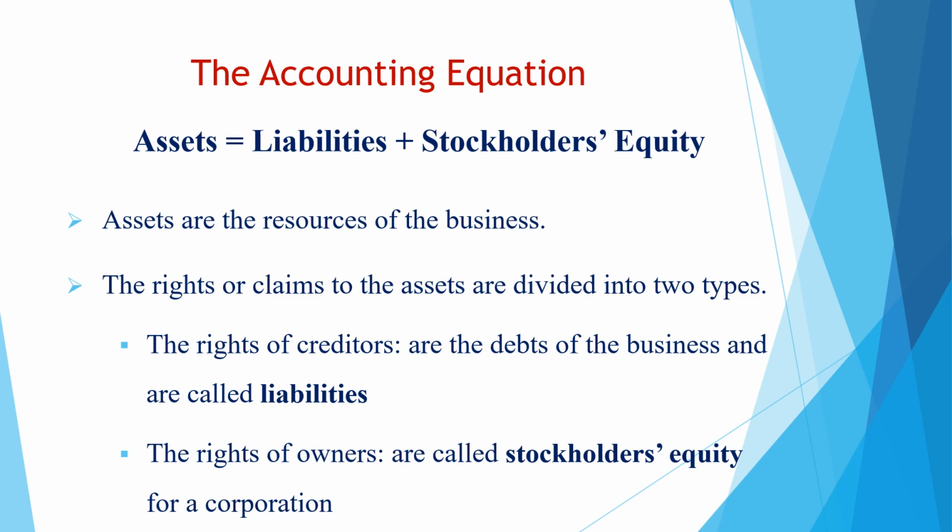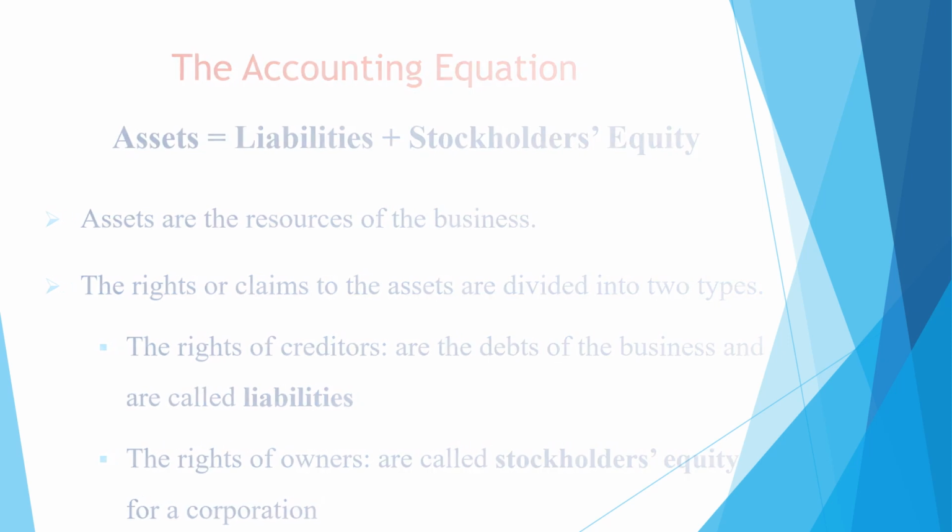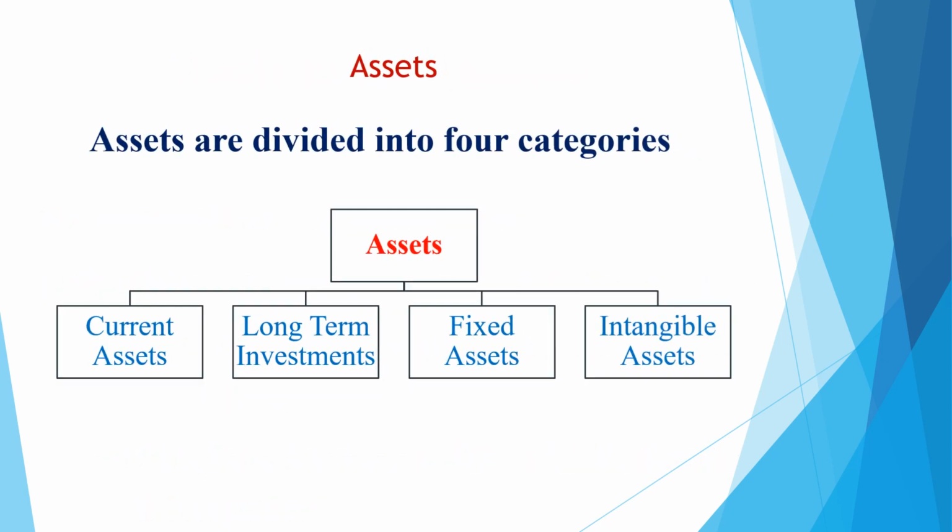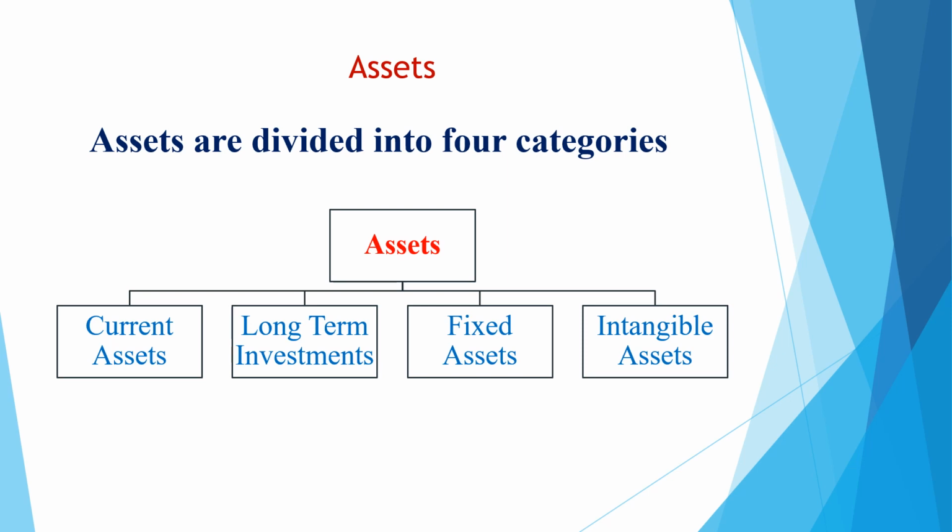The rights or the claims to the assets are divided into two types: the liabilities and the stockholders' equity. The liabilities are the right of creditors and the stockholders' equity is the right of owners. Now we are going to explain each component of the accounting equation.